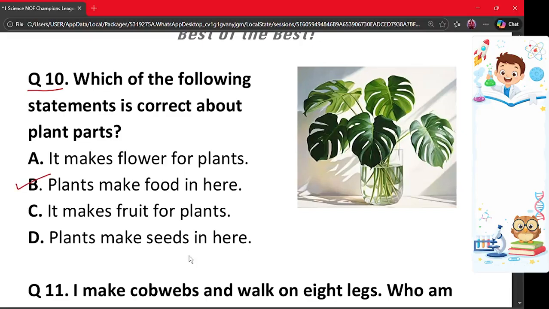Why? Because leaves prepare food for the plant using sunlight, air and water. This process is called photosynthesis. Hence, plants make food in leaves. So option B is the correct option.